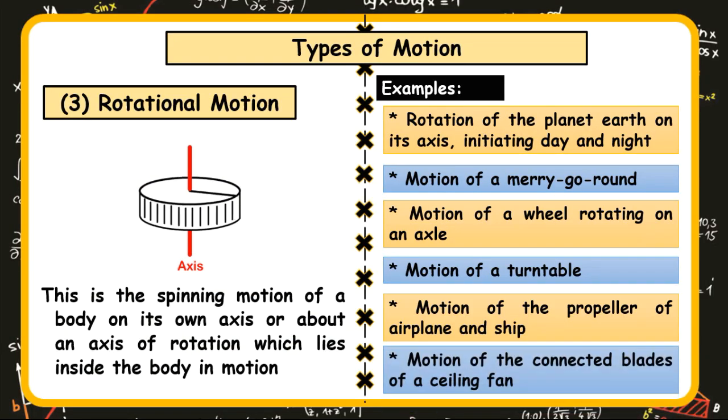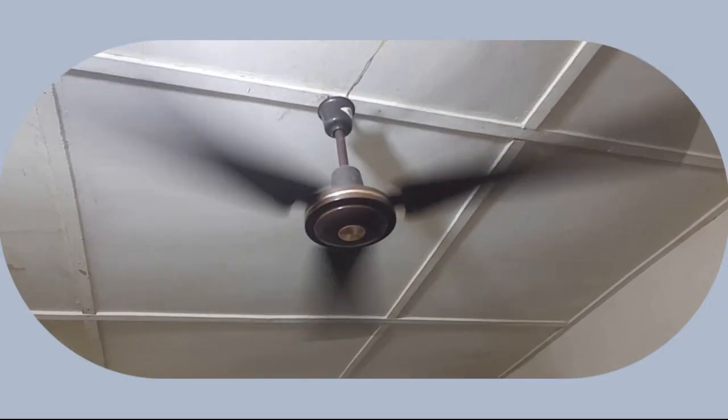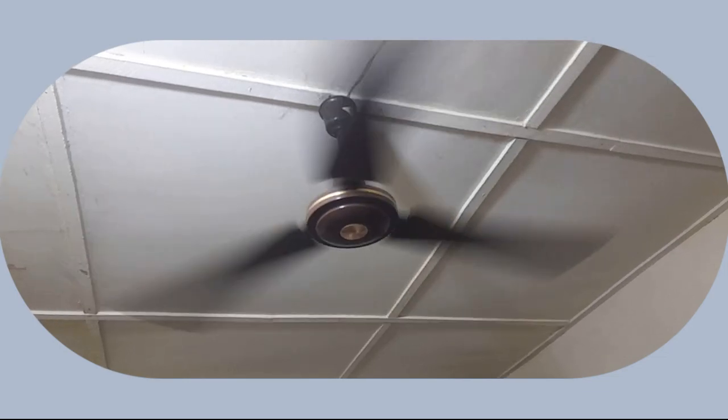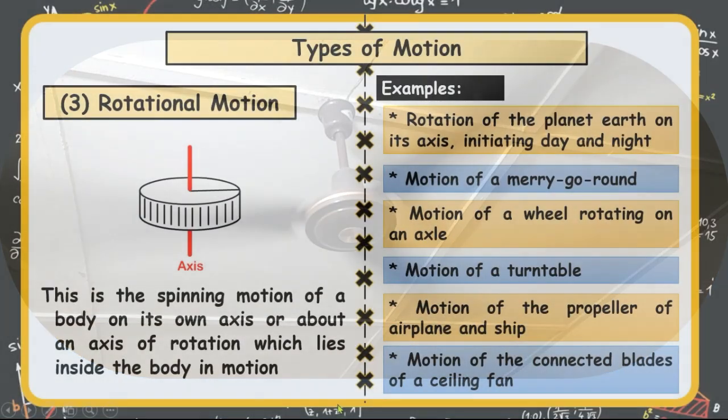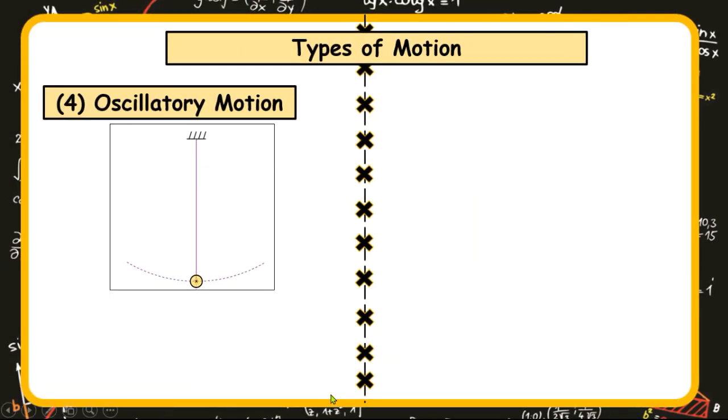The next example is the motion of the propeller of an airplane and ship. So the blades, what we call the propellers of both airplanes and ships, also rotate. And lastly, the motion of the connected blades of a ceiling fan are also said to be in rotational motion. As you can really see, that is the ceiling fan. So the next type of motion is the oscillatory motion.